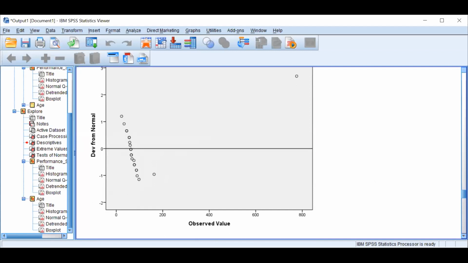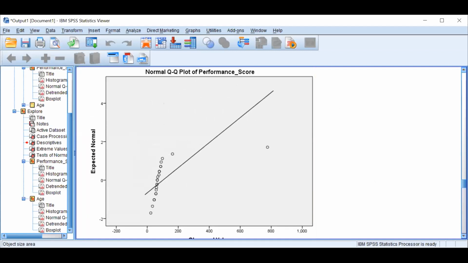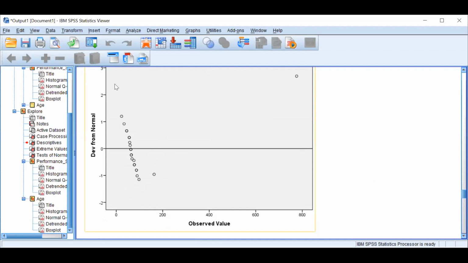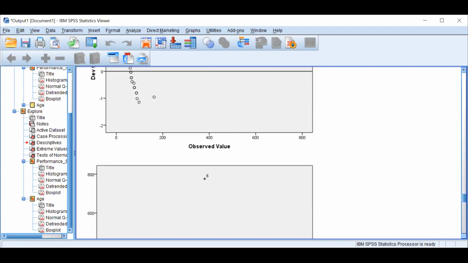One value is at a very extreme range, -3, this 770 value. The less scattered it is, the better, because it shows deviation from normal. You can see how much deviation there is from normal. This is the normal line, where you can think of mean and median as your normal distribution. Think of it in that perspective.